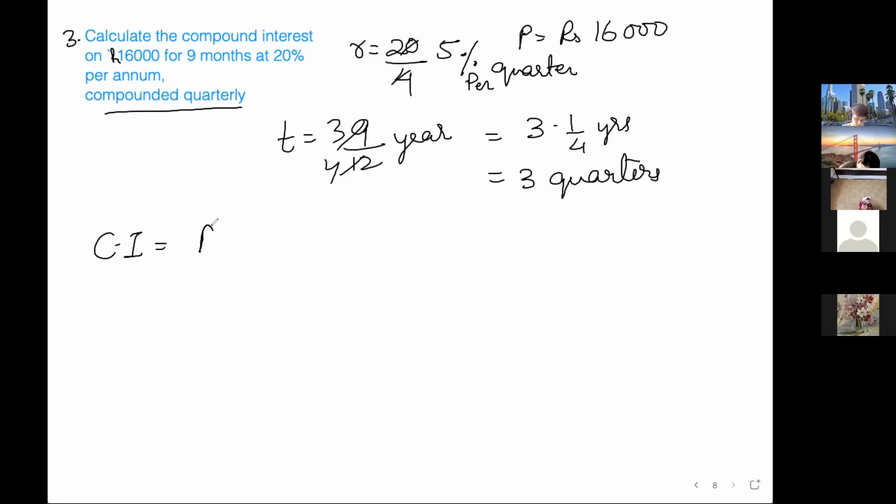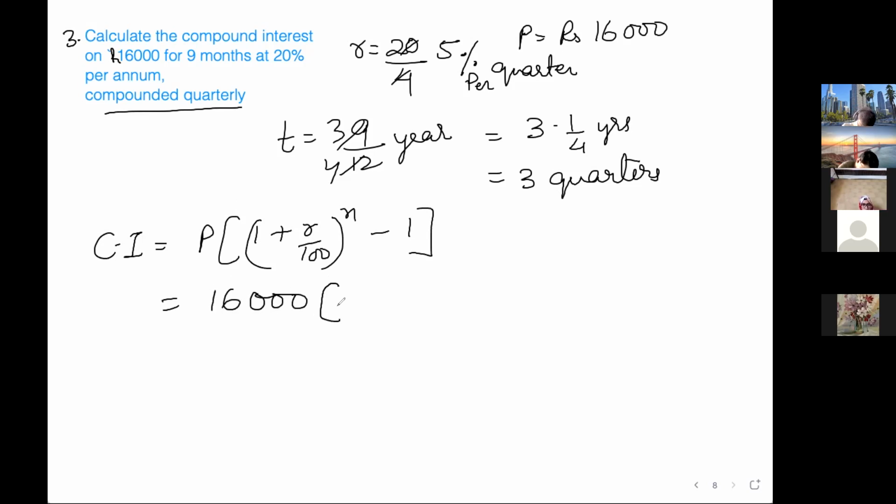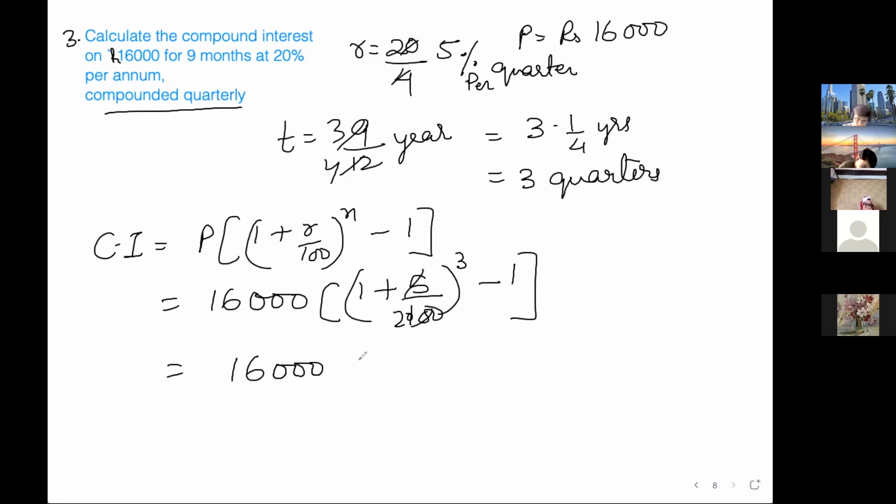So CI is equal to P into 1 plus R by 100 raised to N minus 1. So P is how much? 1 plus R is 5 by 100 raised to 3 minus 1. Okay, 5 2s are 10, 0. So 20 plus 1, 21, no? 16,000 into 21 by 20 into 21 by 20 into 21 by 20 minus 16,000.